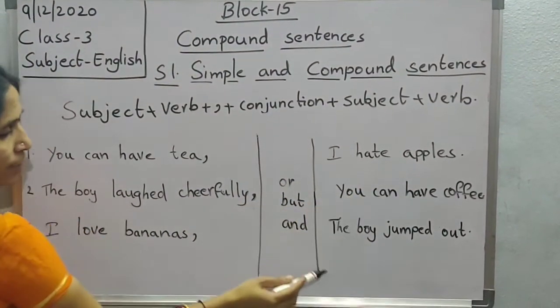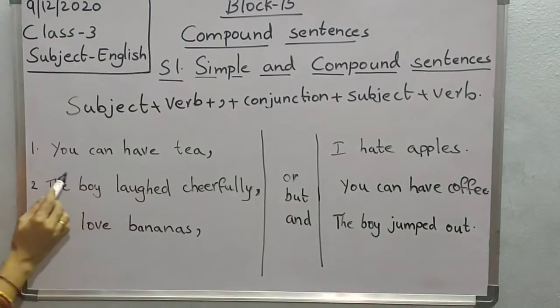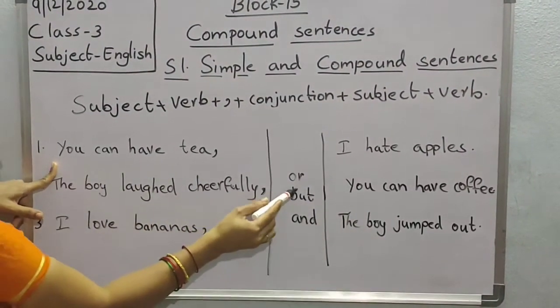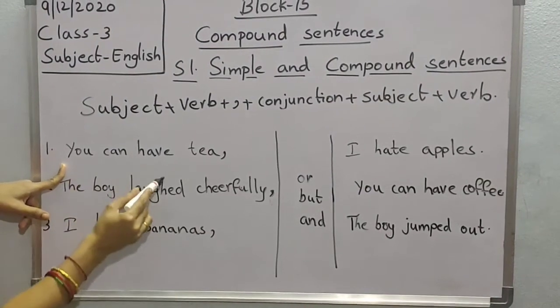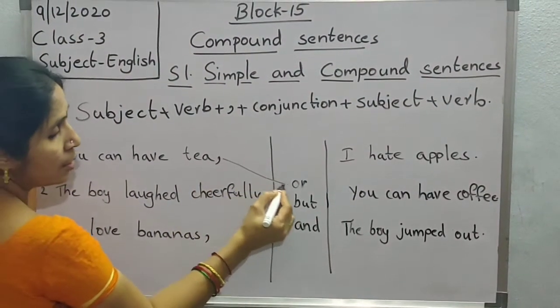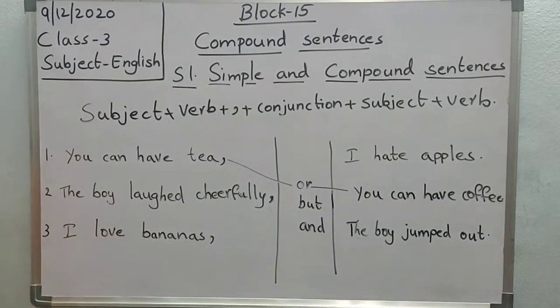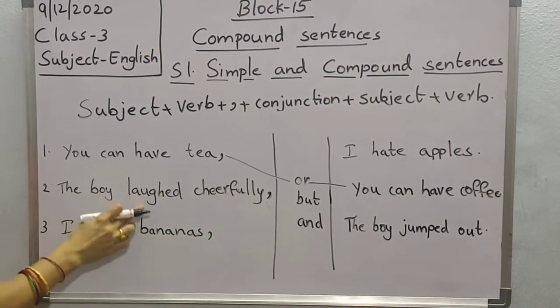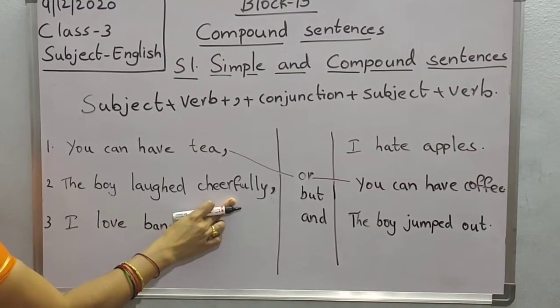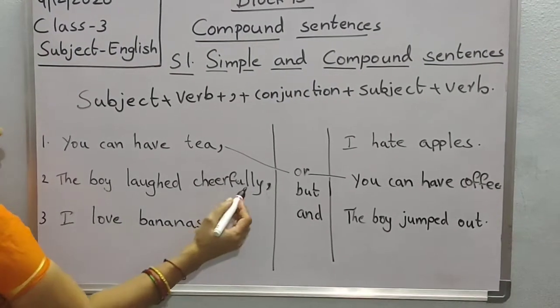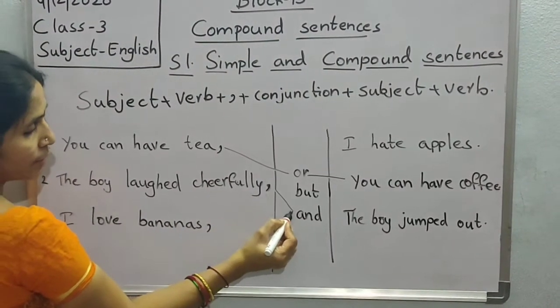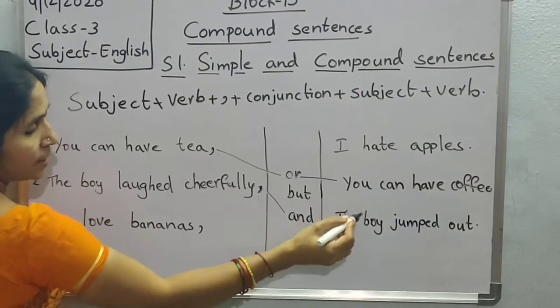You can have coffee. The boy jumped out. See children, I told you or. When do we use or? When we have a choice. You can have tea or you can have coffee. The boy laughed cheerfully. Which conjunction will we use? The boy laughed cheerfully and the boy jumped out.